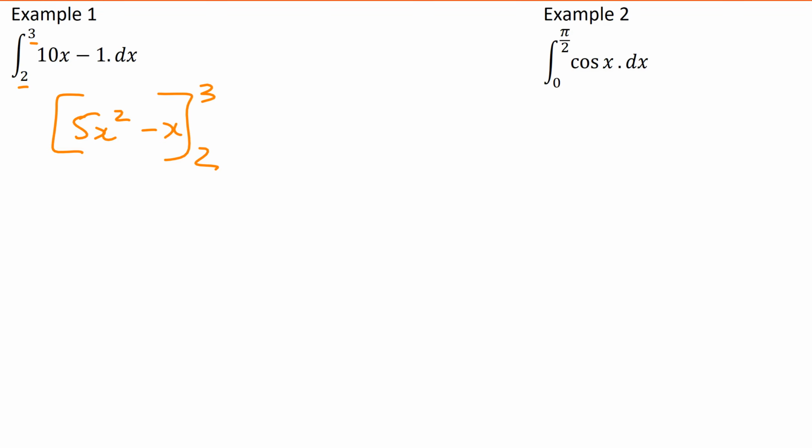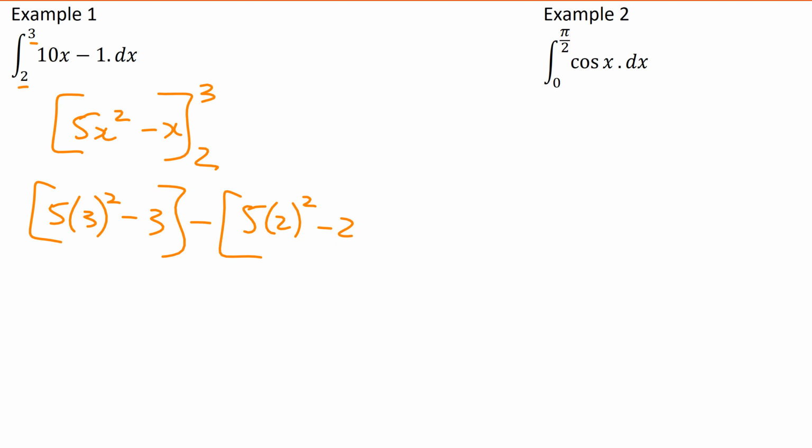So what do I do now? Substitute 3 into it. Okay, so you're going to go 5 lots of 3 squared minus 3, minus 5 lots of 2 squared minus 2. Okay, that gives you a value from your work at the front here, Callum. That gives us 42 minus 18, which equals 24.